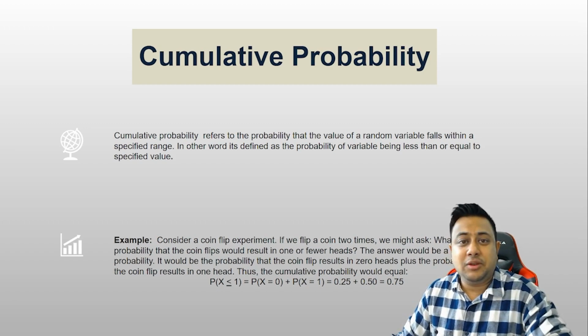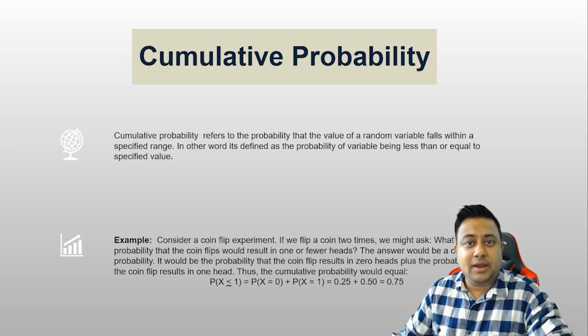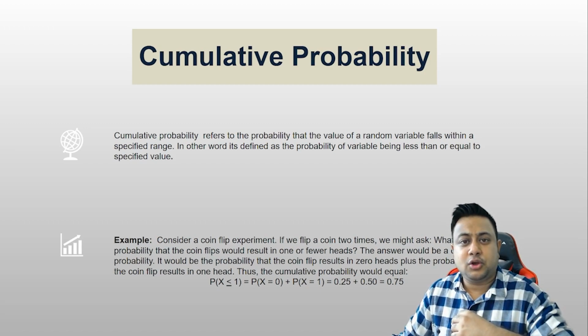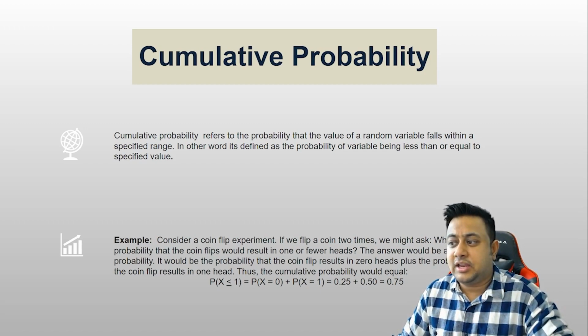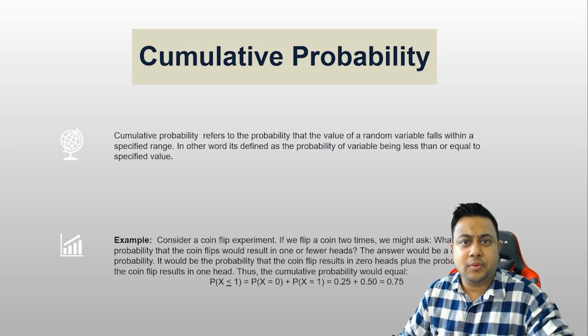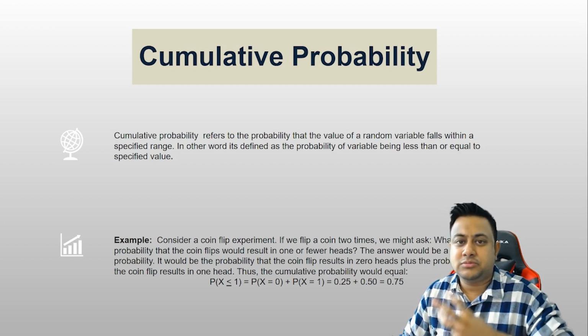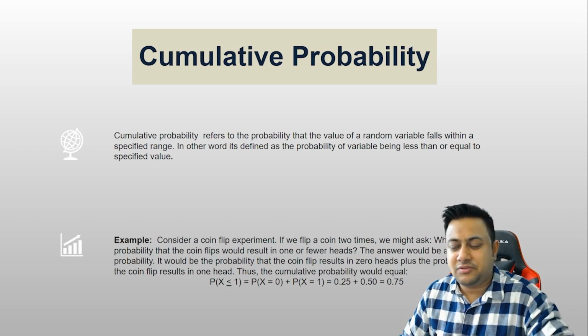Consider a coin flip experiment. If we flip a coin 2 times, we might ask what is the probability that the coin flips would result in one or fewer heads. The answer would be a cumulative probability. It would be the probability that the coin flips result in 0 heads plus the probability that the coin flip results in 1 head. 0 heads is 1 by 4, 1 head is 2 by 4, which becomes 3 by 4, and that becomes 0.75.